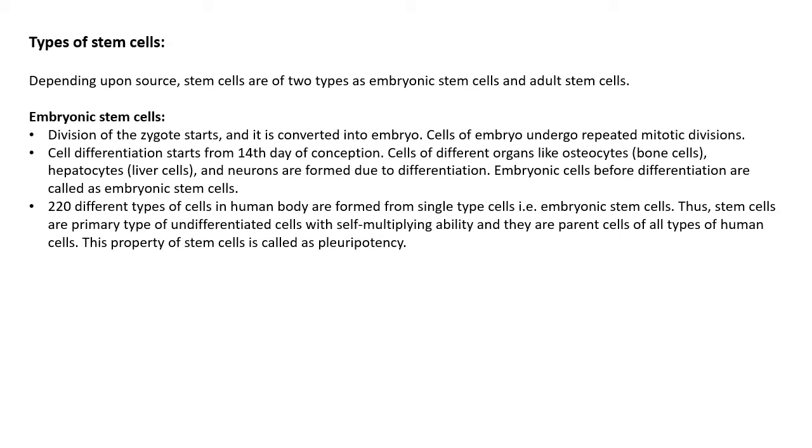These stem cells are primary, undifferentiated cells having the ability to multiply. They are called parent cells of all types of human cells. The property to develop into different types of cells is called pluripotency. This property is present in the stem cells.